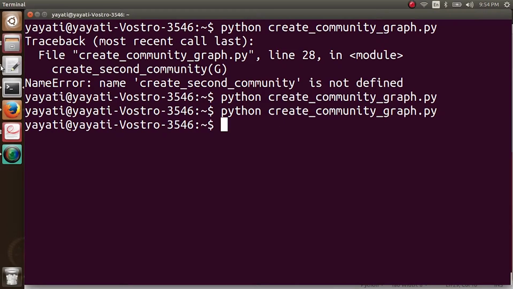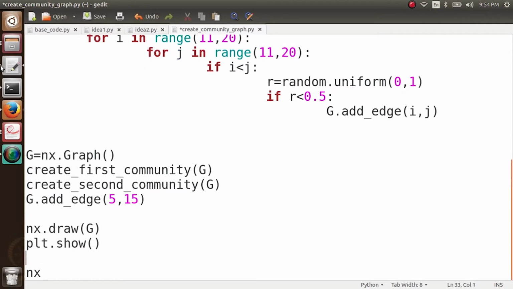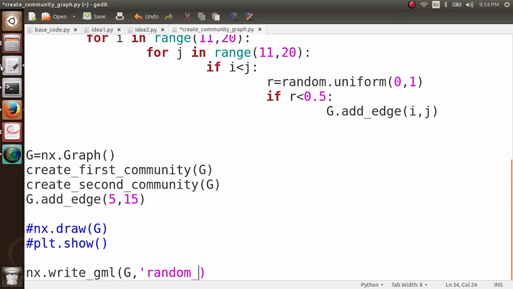We are going to work with this graph for the implementation of our third idea. What I'll do is I'll store this graph, nx.write_gml, and I store this graph as, let me name it, random_graph_community.gml.